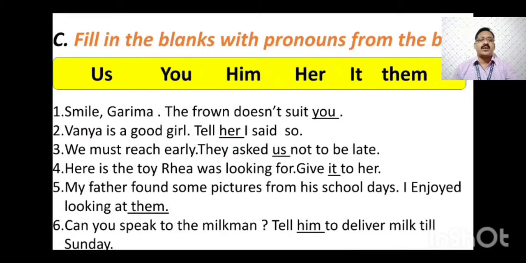Vanya is a good girl. Tell dash I said so. Vanya is a girl, so you have to use tell her. Vanya is a good girl. Tell her I said so. We must reach early. They asked dash not to be late. We must reach early. They asked us not to be late.